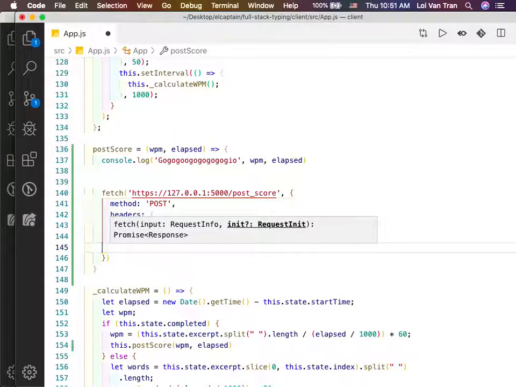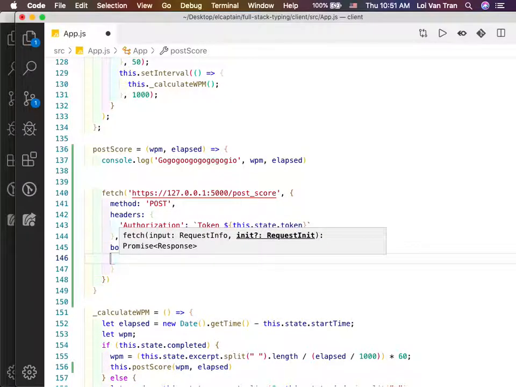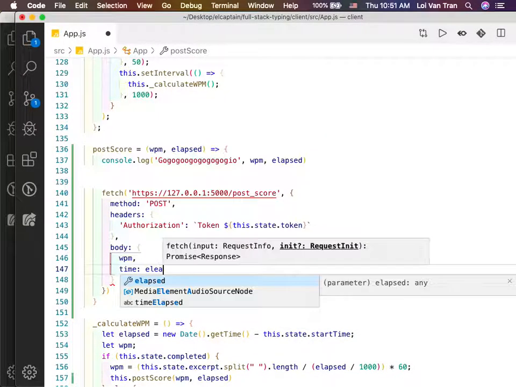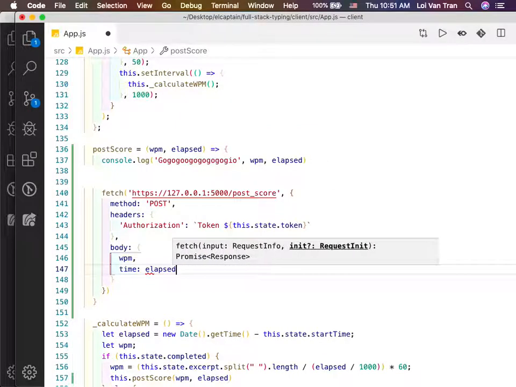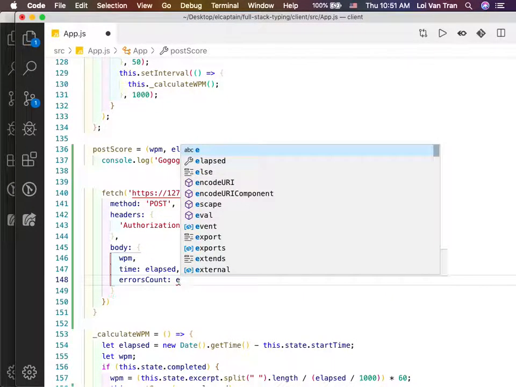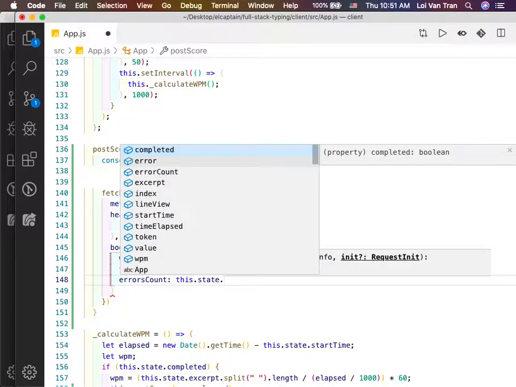We need to pass it a body, I think. Man, I wish I didn't delete my example. So in our body, we're going to pass in our words per minute. We're going to pass in our time, which is elapsed right here, okay? And what's the last thing? Errors count, okay? And we do this.state.errorsCount, error count.